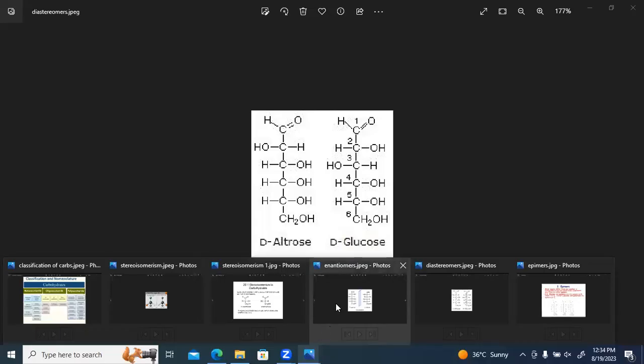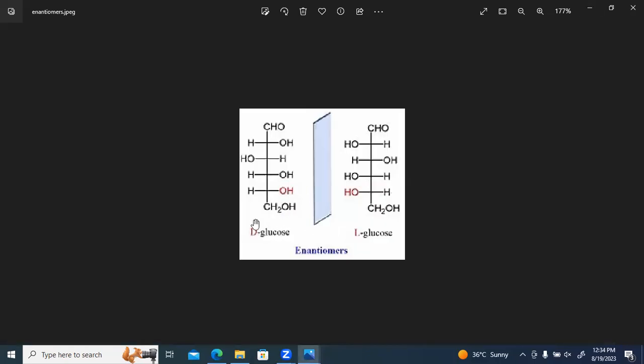So the structure of enantiomers. Here, can you see? This is the D glucose, this is the L glucose, or the alpha and beta glucose. See, here we have H, OH and H, OH. This is a superimposable image. Here we have HO and H, here we have H, OH. These four carbons, 1, 2, 3, 4, are superimposable mirror images.